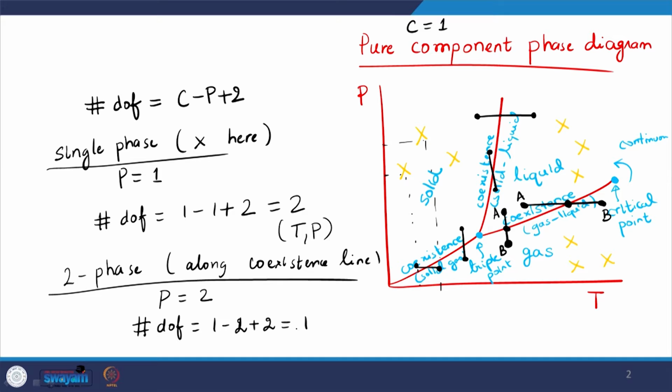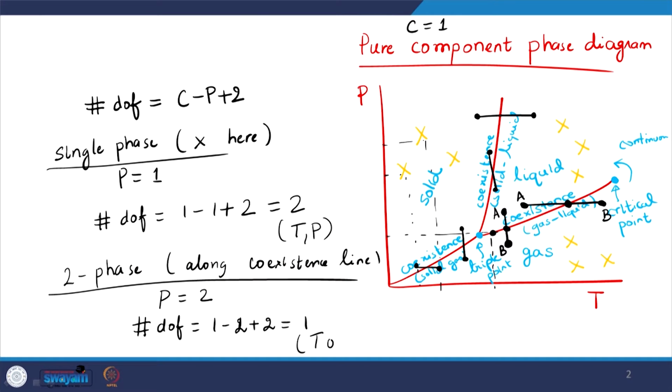And why is that? Because let us say, for example, I pick temperature as the value. If I am at this point in the curve, then as soon as I pick the temperature, the pressure is already determined, right. So, for any given temperature, the pressure value is given by the curve. For any given pressure, the temperature value is given by the curve, right. So, we do not have the liberty to control temperature and pressure both, right.